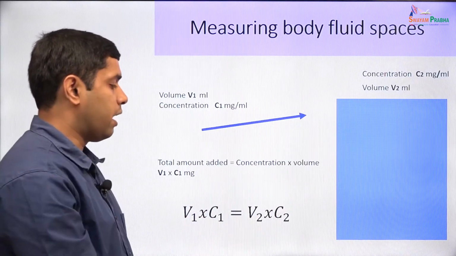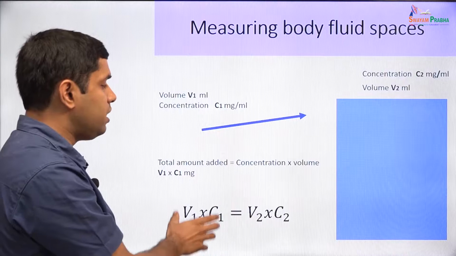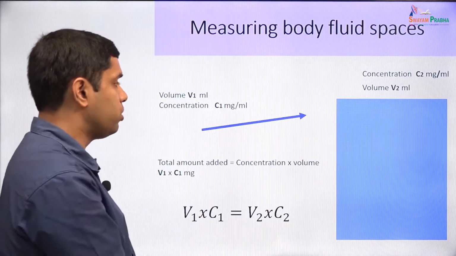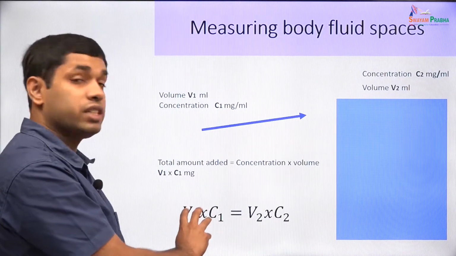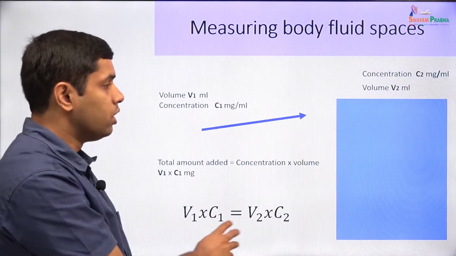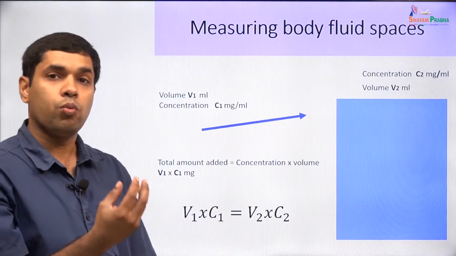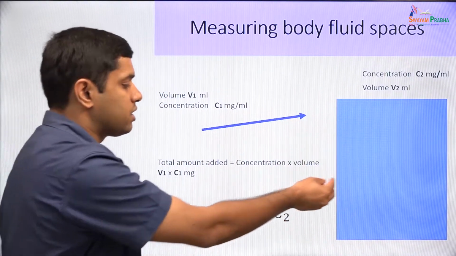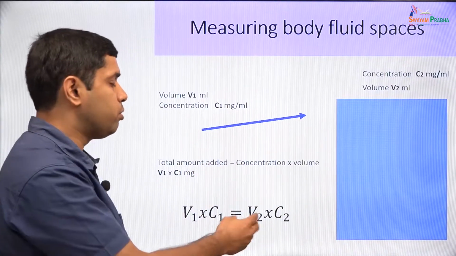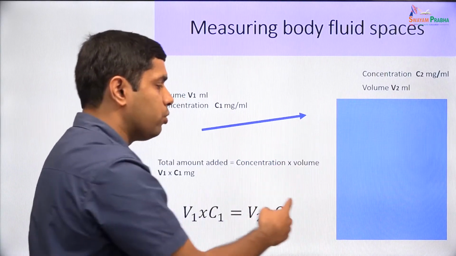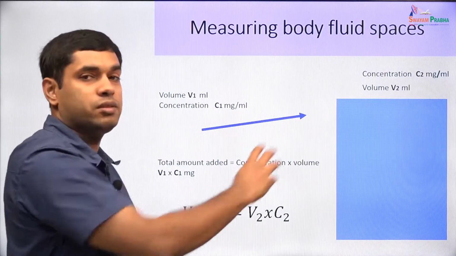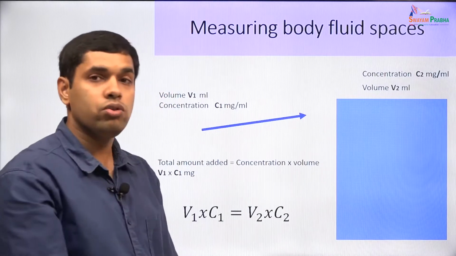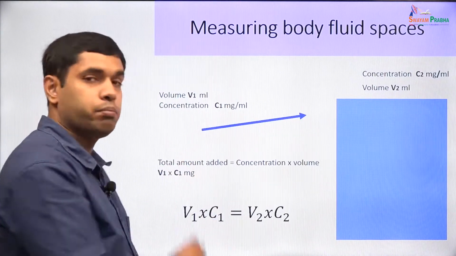be V2 into C2. So we can equate the initial mass with the final mass and say V1 into C1 is equal to V2 into C2, or if we know the mass, we can say the mass is equal to V2 into C2. So all we need to do is find out what is the initial mass, dilute it within this body space, take a sample from it, and then we are able to calculate what is this volume that this mass has been distributed in, and this volume is sometimes called the volume of distribution for that particular compound.